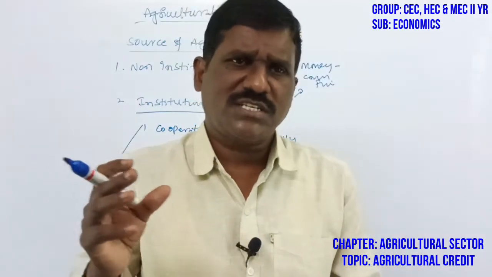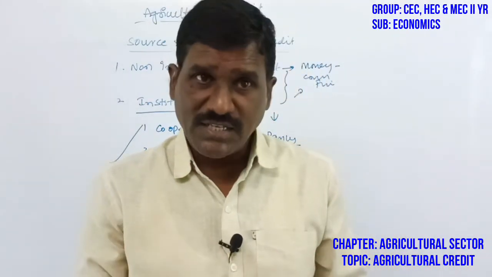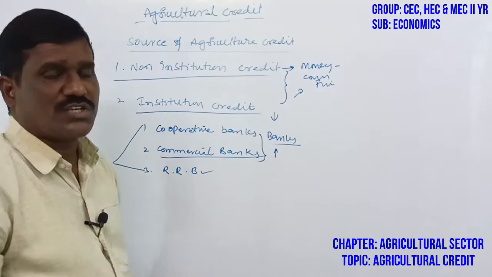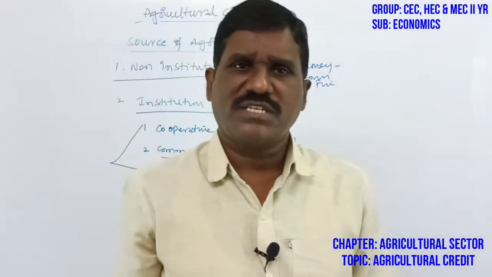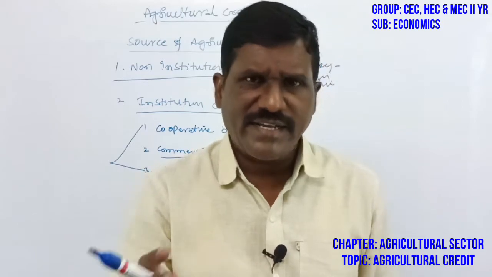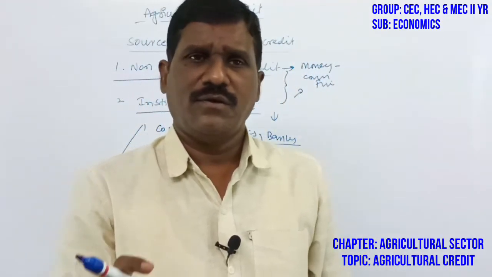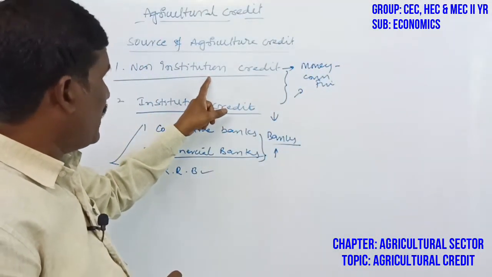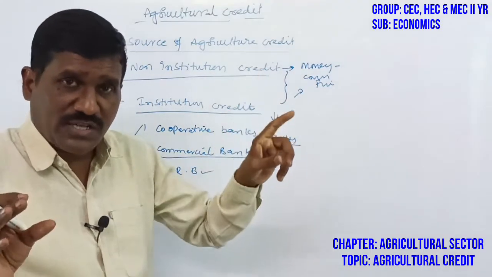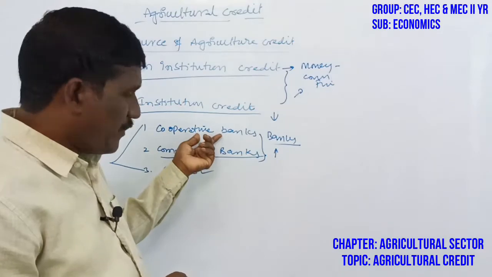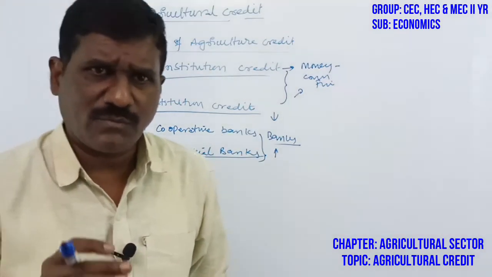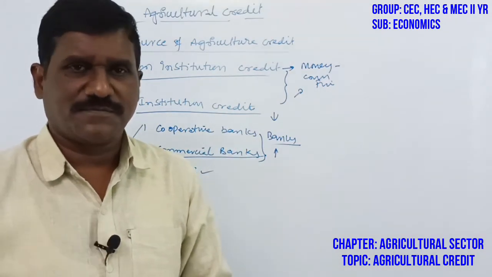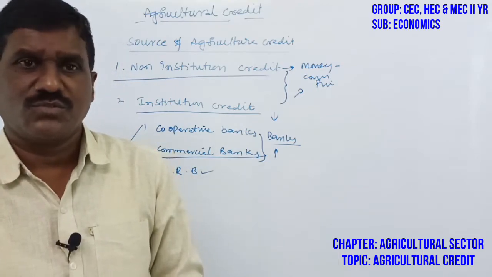So when the credit facilities increase, there are many sources. But here the main point is that most of the people are getting loan facilities from non-institutional credit only. Why? Because it is easy to get loans from money lenders, traders, business persons and other sources. So most of the loans come from non-institutional sources. But the farmers should be made aware, and the banks should make the farmers aware, to get loan facilities only from institutional credit, because institutional credit has a very low rate of interest. This is the main cause.